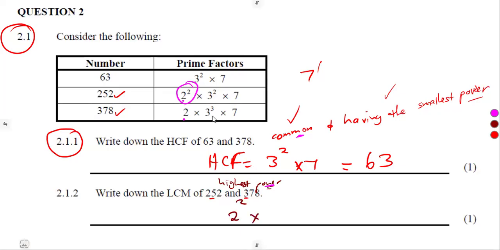We move on to 3. There's a 3, there's a 3. Which one has the highest power? 3 to the power of 3. There's a 7, there's a 7. Which one has the highest power? Same power. We are talking about the same number.